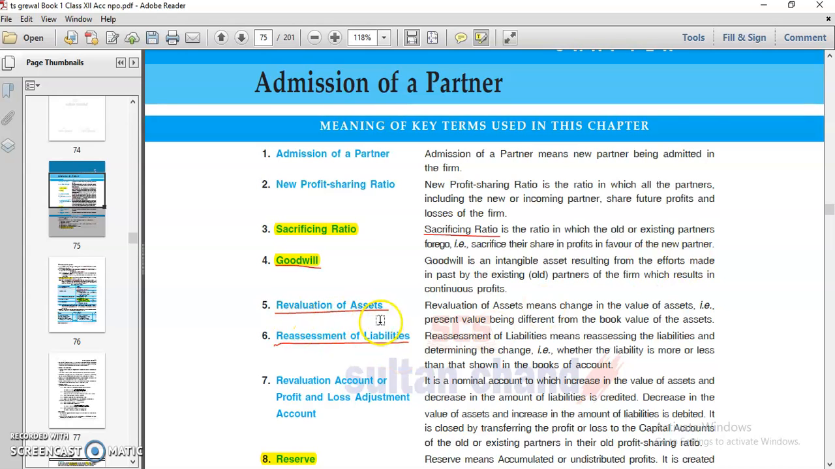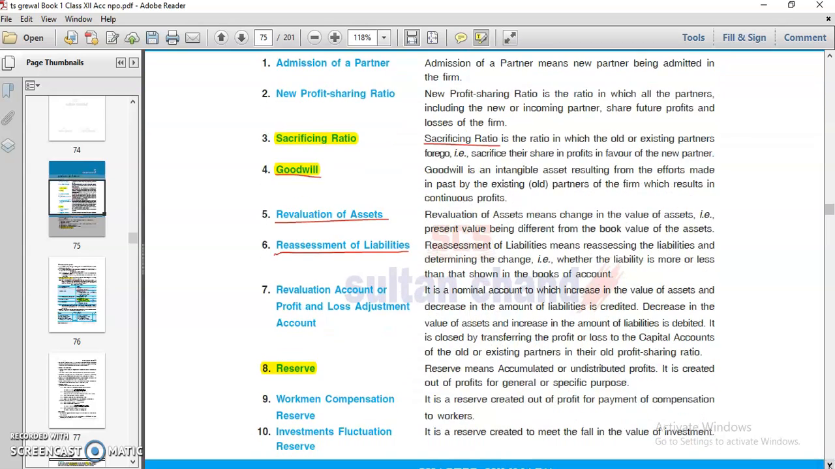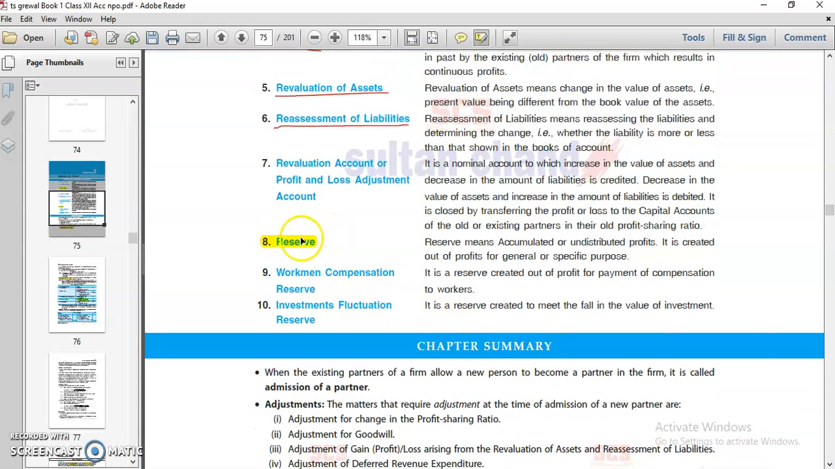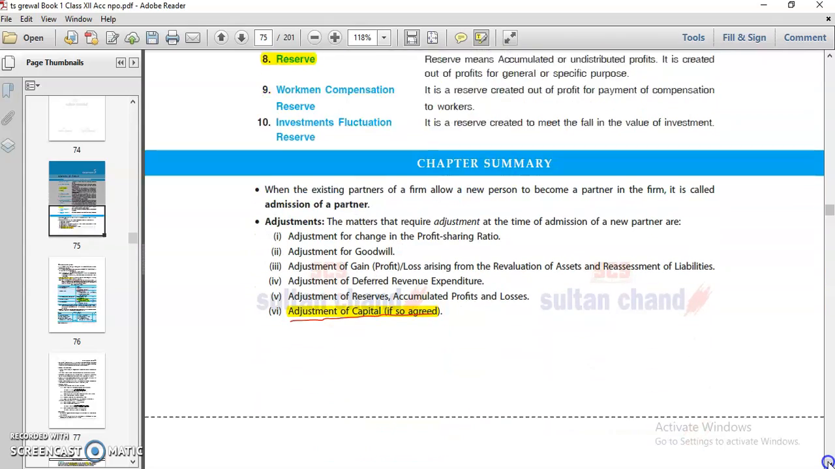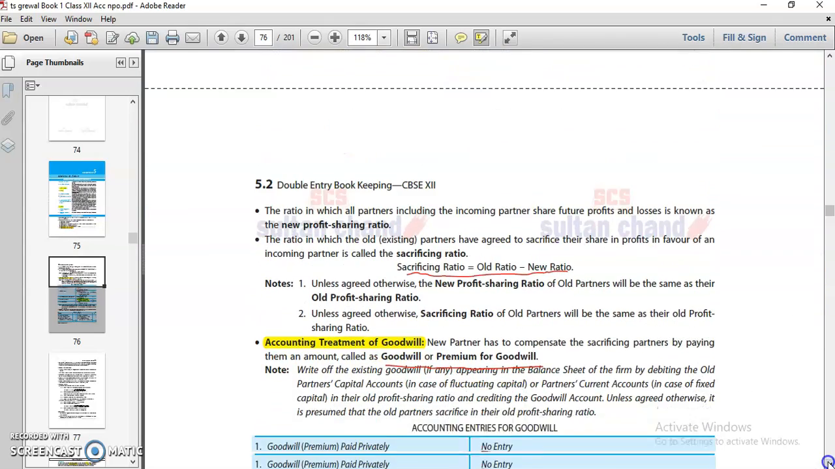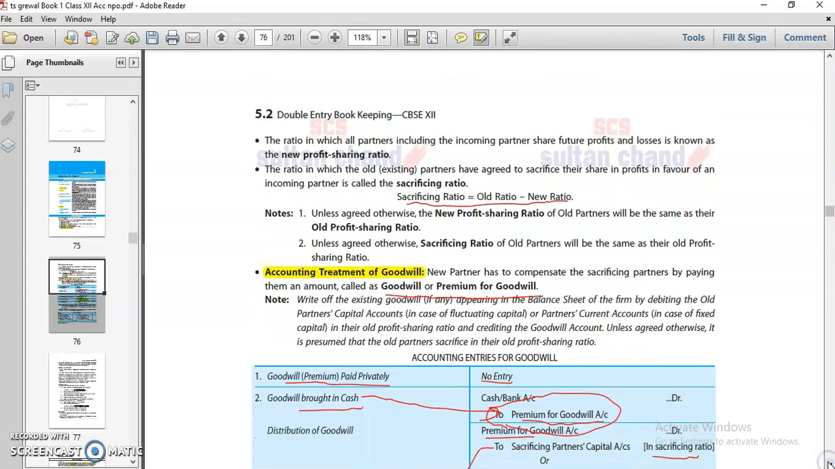Then we understood revaluation of assets and liabilities, and that it is required in this case. Then treatment of reserves, we understood a bit of this topic. Then we solved some questions regarding the sacrifice ratio. Sacrifice ratio, we know, is old minus new.